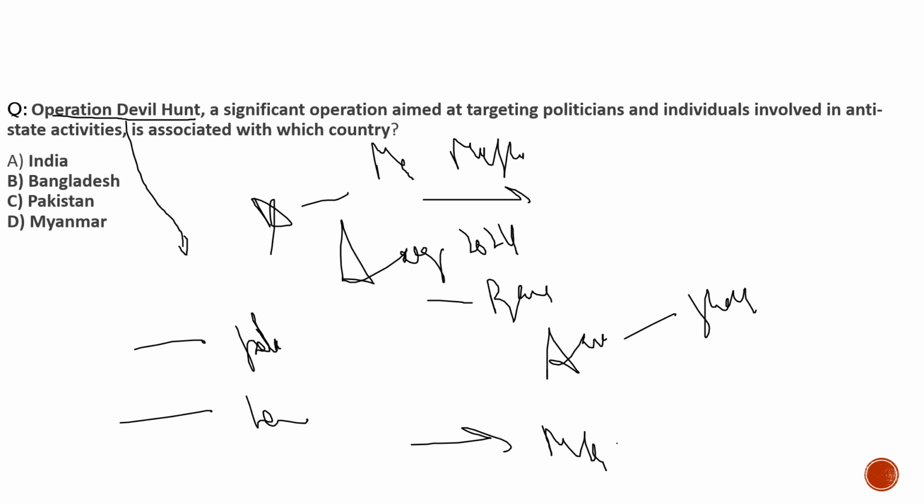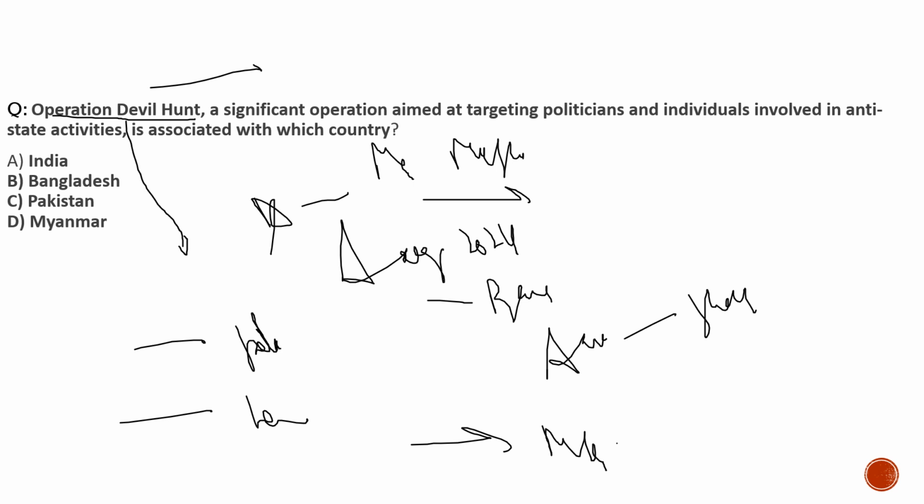So what is this Operation Devil Hunt? It is an operation by the military of Bangladesh in which they hunt, we can say, they attack the leaders from the Awami League. They believe that they are corrupt, that they had done damage to the country, and they are attacking them. So it is against the politicians belonging to the Awami League, which is of Sheikh Hasina. With this, it becomes important for us. I hope you had got the basic understanding.